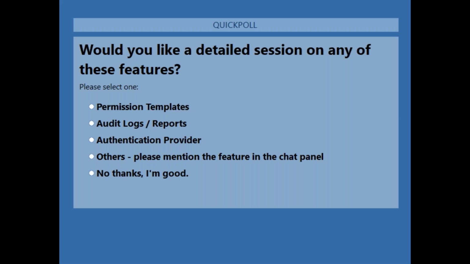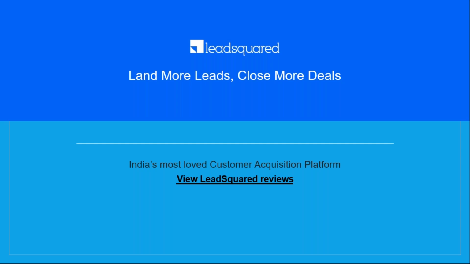So that's great. We do have some experts here who know LeadSquared well, so it's always good to see that. But from what I can see, Anurag, audit logs and reports is the one that most people want a session on, and also permission templates thereafter. That's what I can see right now. In terms of questions, we had a question on Google reCAPTCHA. Maybe if you could re-explain that point, please.